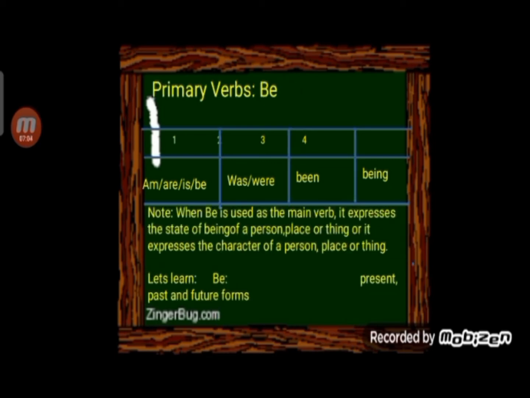Children, again let me remind you that be works both as a helping verb and as a main verb. Now when be is used as the main verb, it expresses the state of being of a person, place or thing, or it expresses the character of a person, place or thing. Let's study and learn the use of the present and past and future forms of be as the main verb.